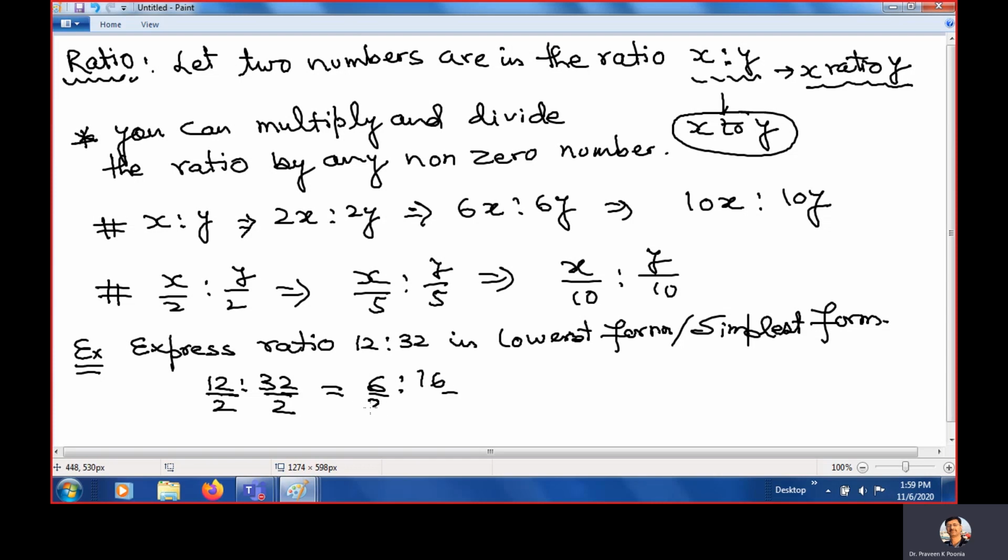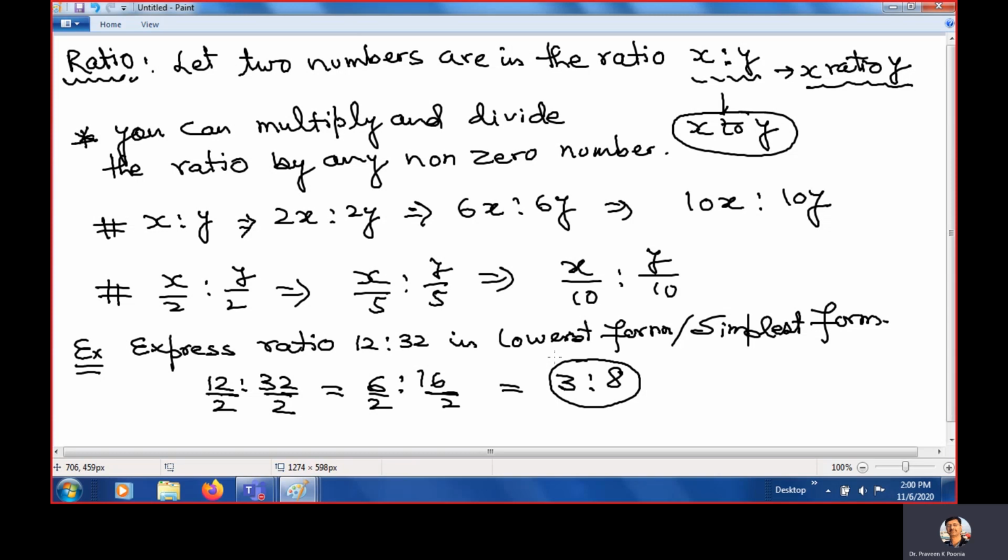Again both are even, so you can divide by 2 again. So how much will we get? 6 divided by 2 is 3 and 16 divided by 2 is 8. This is it, because 3 is a prime number and it does not have any common factor with 8. So 3 ratio 8 is the lowest form, or you can say the simplest form.